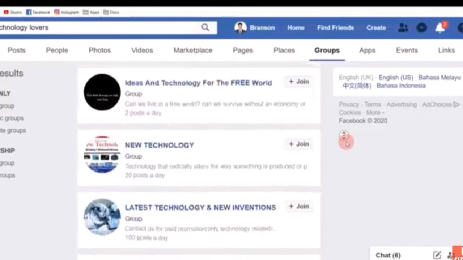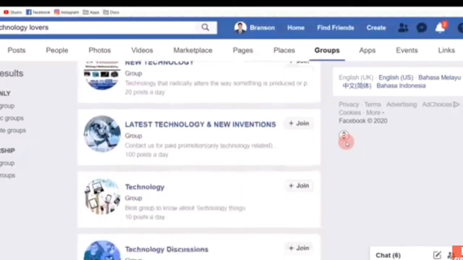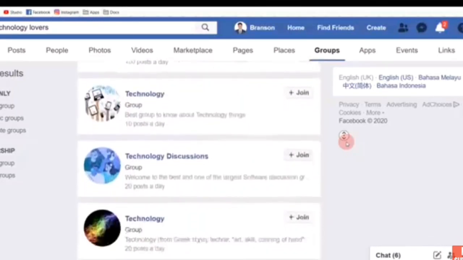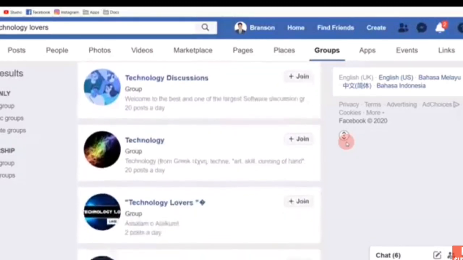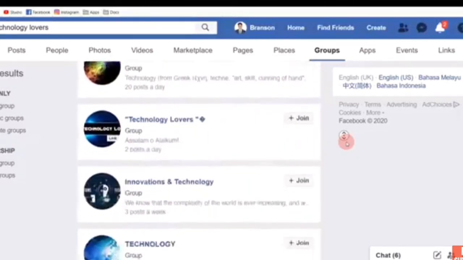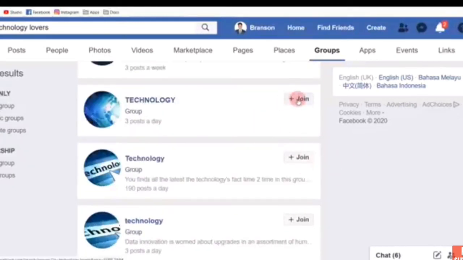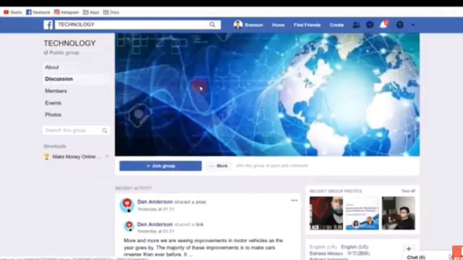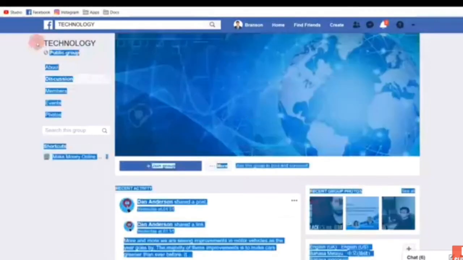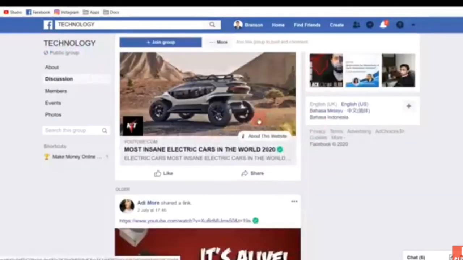Whenever you share there, you can create a post or join those groups, make sure you follow their rules and regulations, and share your links there. You can click the share button, or you can just make a post, or comment with your links.